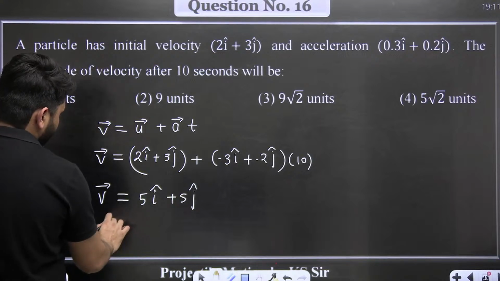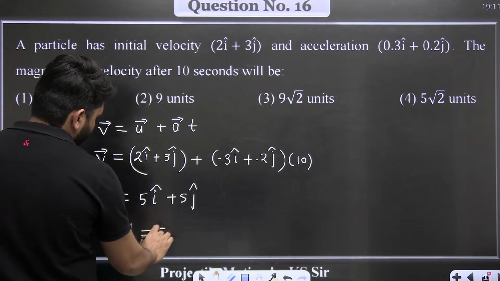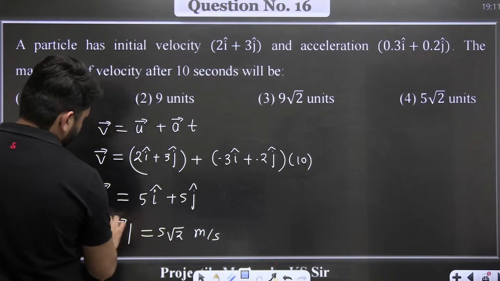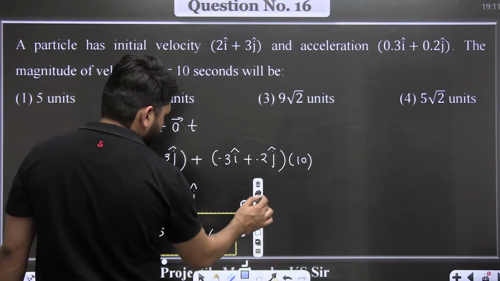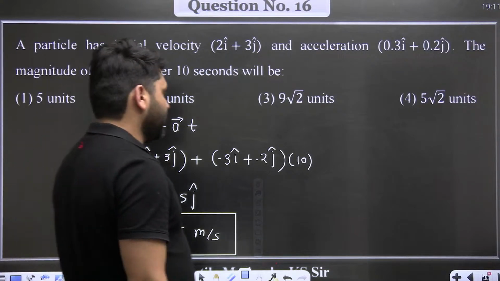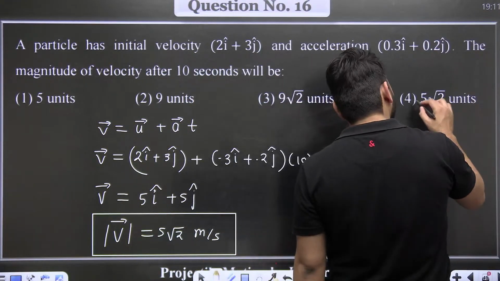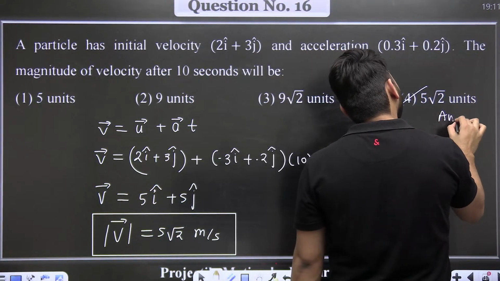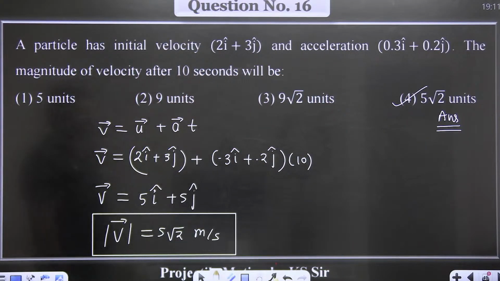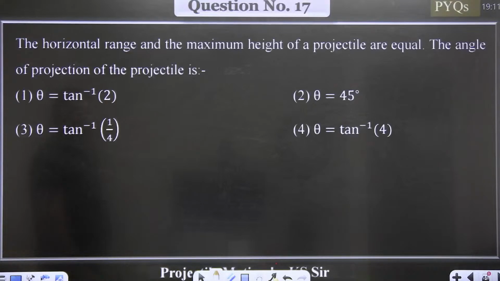The magnitude of velocity at t equal to 10 seconds is 5 root 2 meter per second. 5 root 2 units will be the answer of this question.